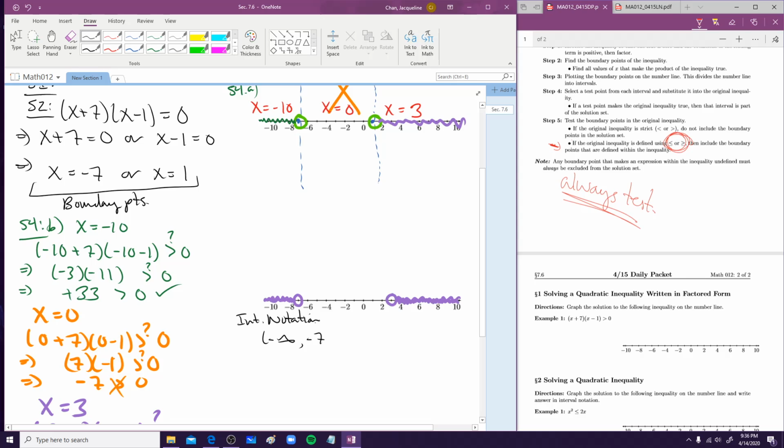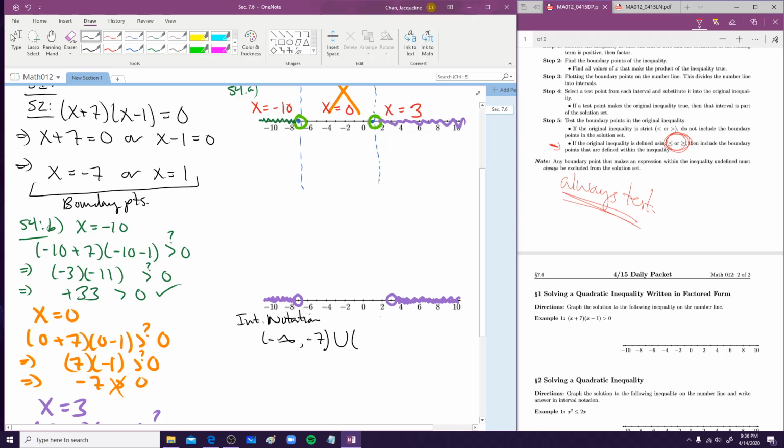Is it going to be a parentheses or a bracket? If you said parentheses, you are correct. It is not included, so it is parentheses. Then there's more than one part shaded, right? But they're separate. So how do I combine them? We're going to do the union.